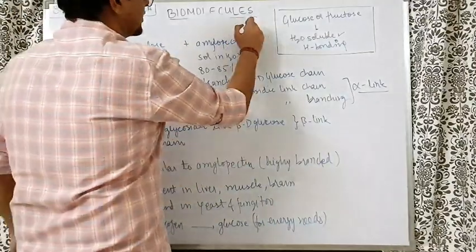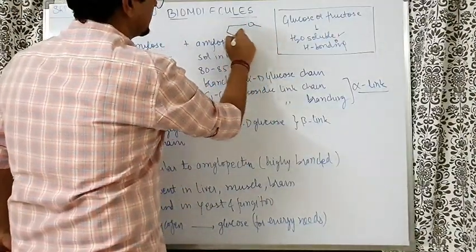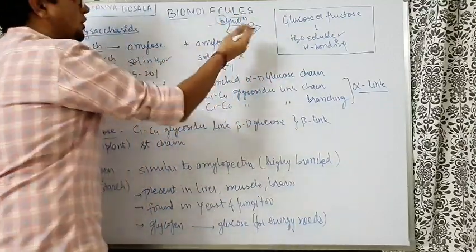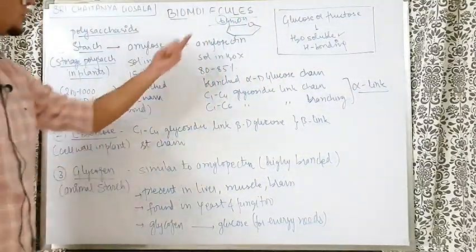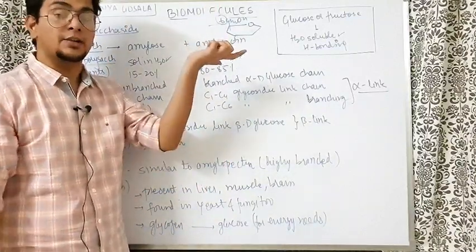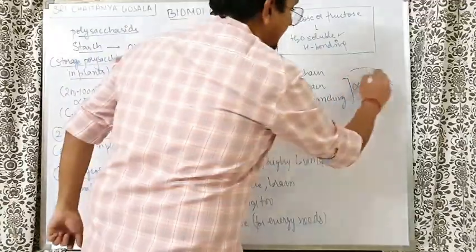When you see the glucose structure, this kind of a structure, the carbon here, CH2OH, we write, this sixth carbon on the top, that is the C6 carbon. So this C6 carbon is involved in the glycosidic bond and it gives the branching. In both the cases, the links are alpha links.